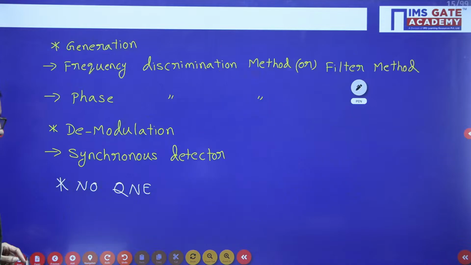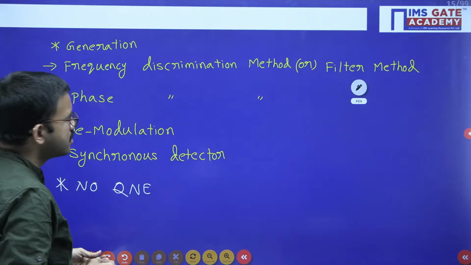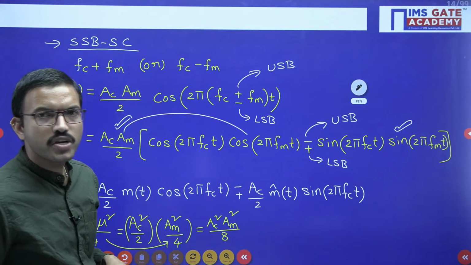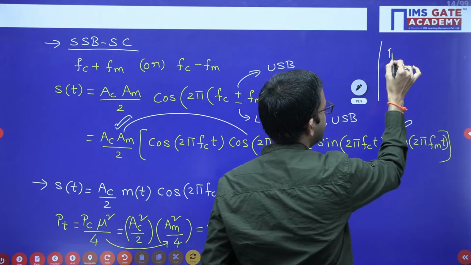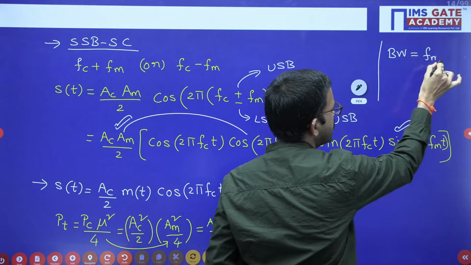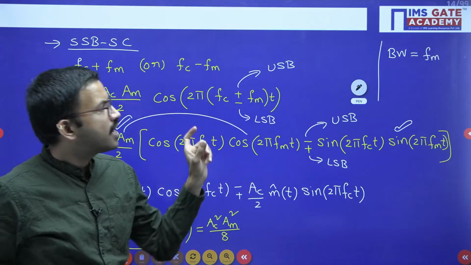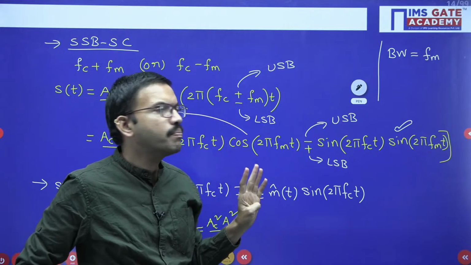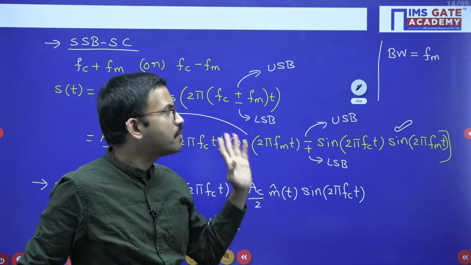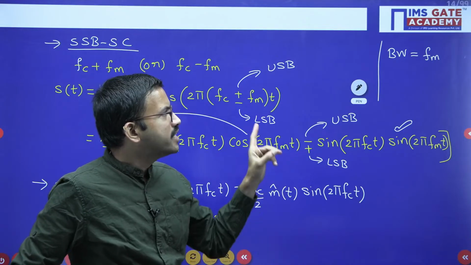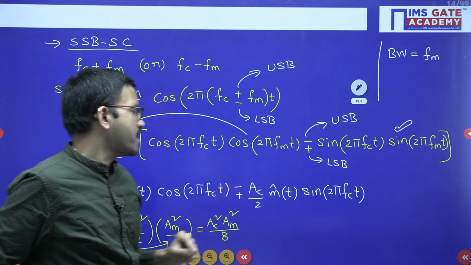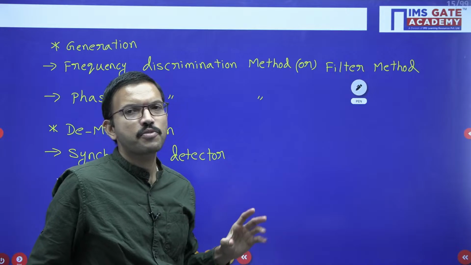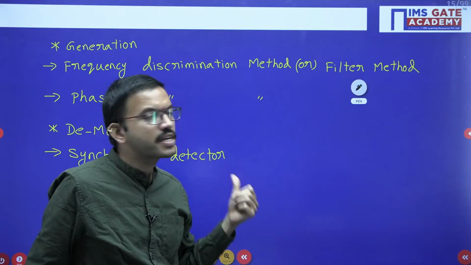Okay, and here if you observe, with respect to the SSBSC signal, since you are transmitting only one sideband, either the upper sideband or the lower sideband, the bandwidth of the SSBSC signal is Fm. So when compared to AM or DSBSC, in SSBSC you get less bandwidth. That is one of the main advantages. And with respect to power also, among AM, DSBSC and SSBSC, in SSBSC you get less power, right? And while performing demodulation also, there is no quadrature null effect. So in this way, all the advantages you get with respect to SSBSC.